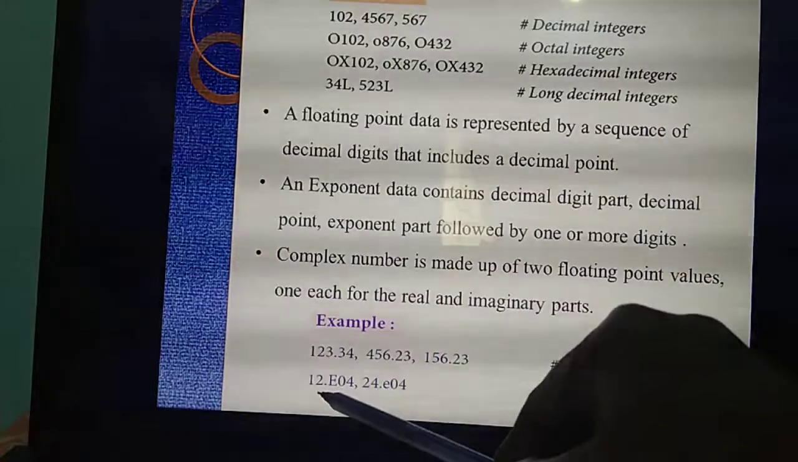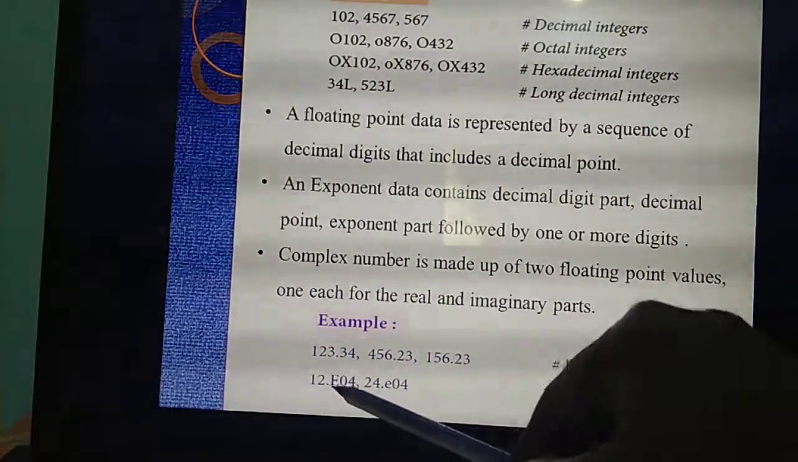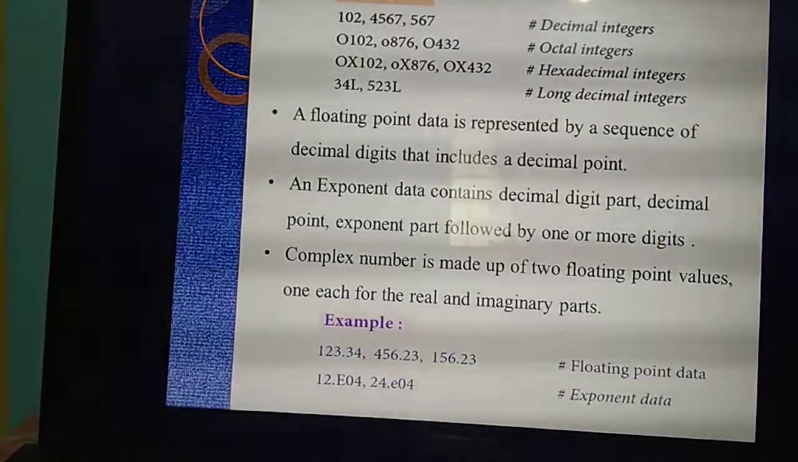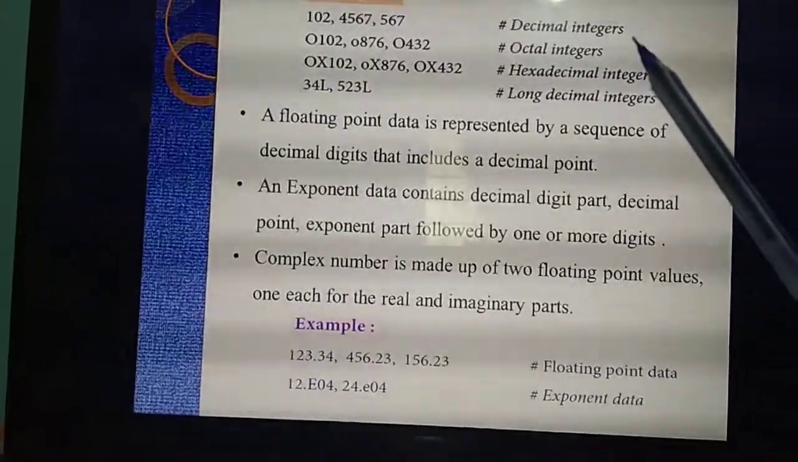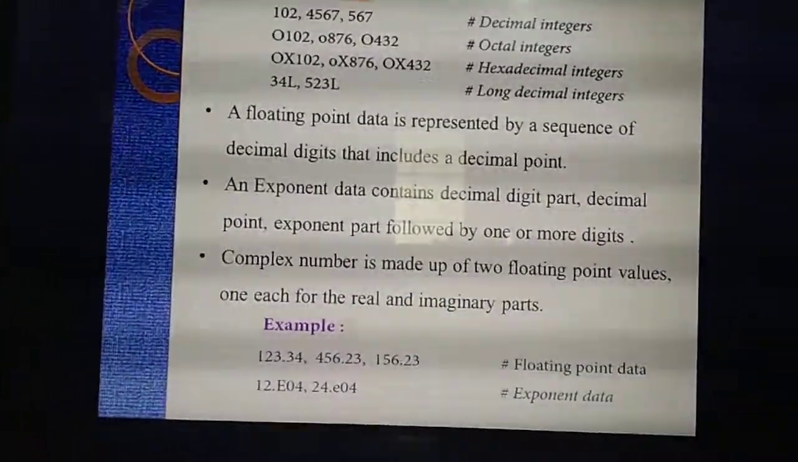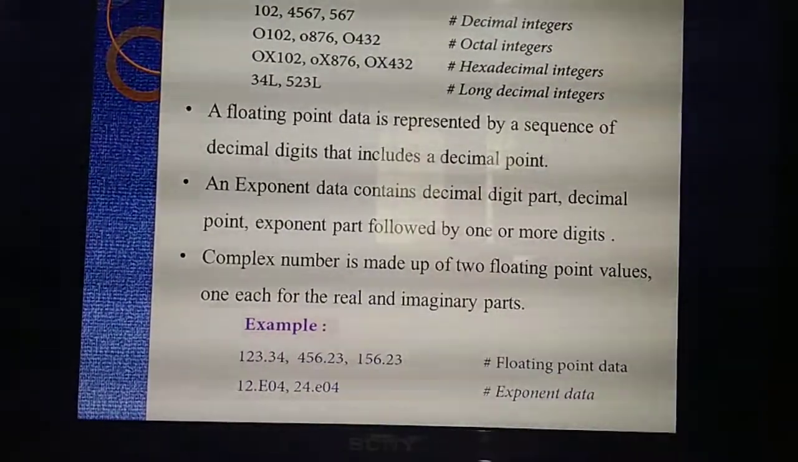So by seeing this example itself you study. The first part is a decimal part, so a number. Next, after that decimal part, the decimal point. Then the exponent E is there. Then along with the exponent, it is followed by some numbers. What are the numbers? Here 0, 4. Understand? So by seeing this example you can understand.